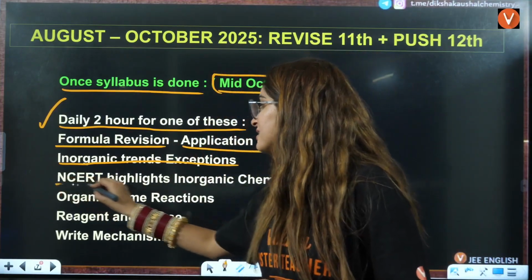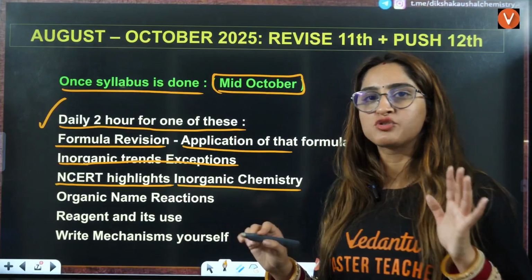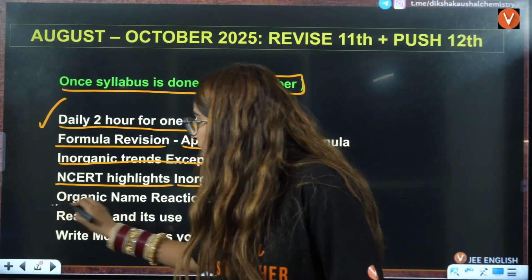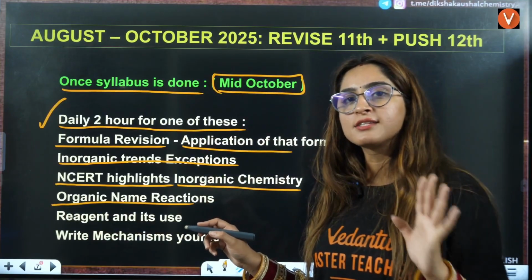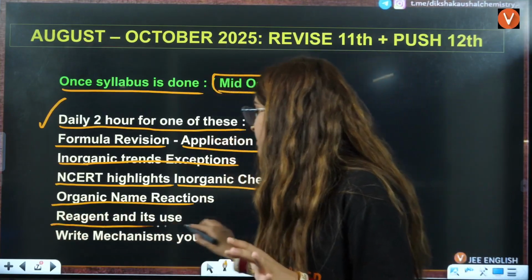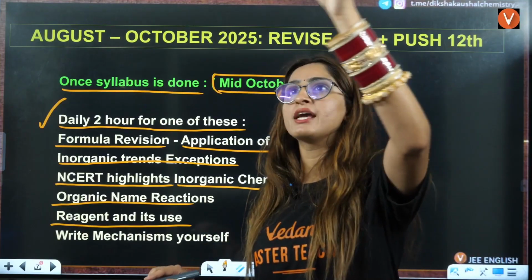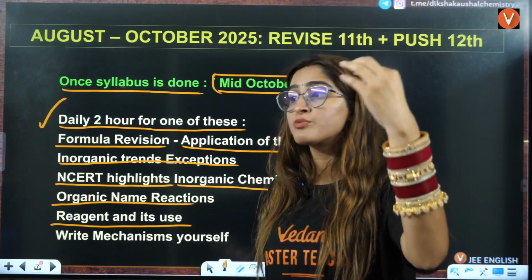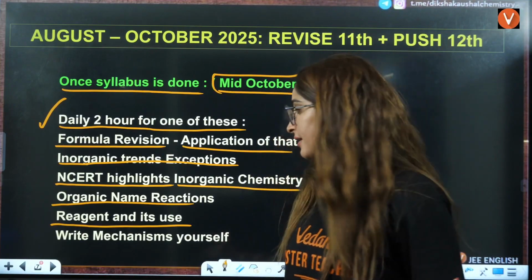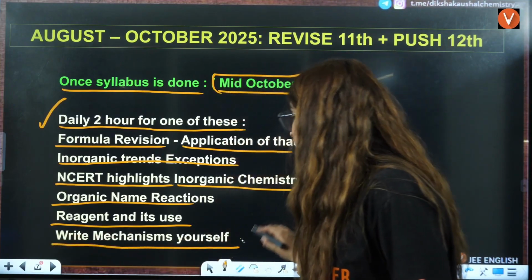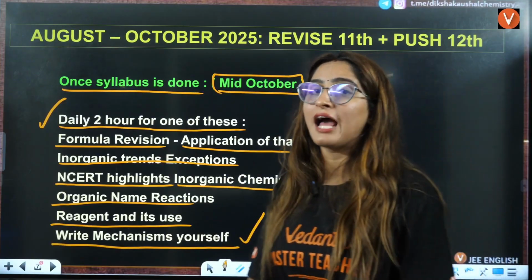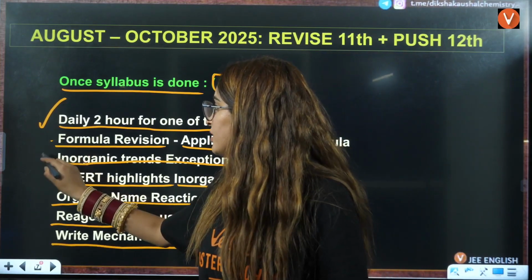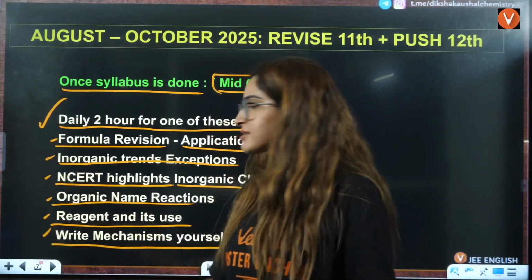One day you will pick NCERT highlights of inorganic chemistry and start revising that. Let's say one day your target is naming reactions. One day your target is reagents and their use: NaBH4, LiAlH4, HI. What are these reagents, why are they used? Markovnikov, anti-Markovnikov, everything. Write mechanisms by yourself, because this is the time when you should have a hold on your mechanisms. So I have given you 6 things.